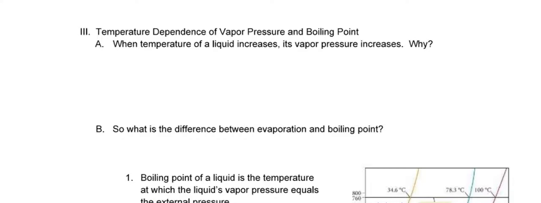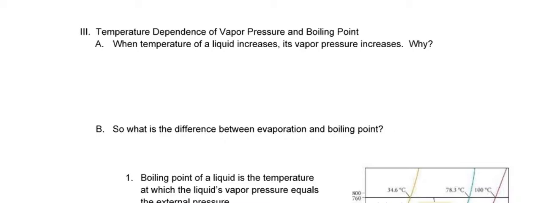All right, so when the temperature of a liquid increases, the vapor pressure increases. Why? Well, what's happening to your system? You're adding more energy to that system. So go back and think about that video I showed you in part 1. Remember that? Those gas molecules look like they're in a mosh pit or something, don't they? So what happens when molecules are given more energy?